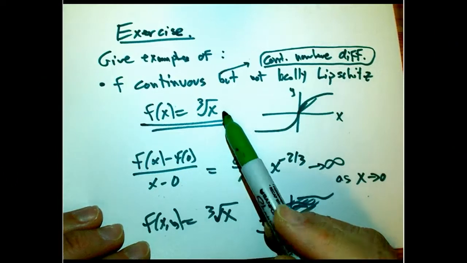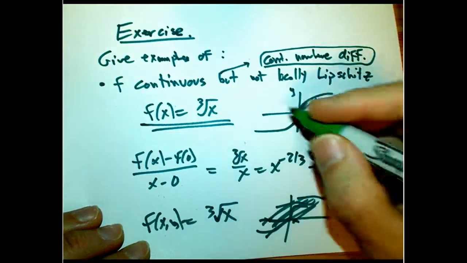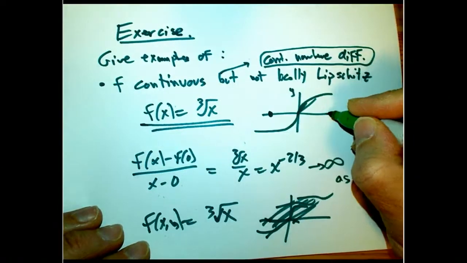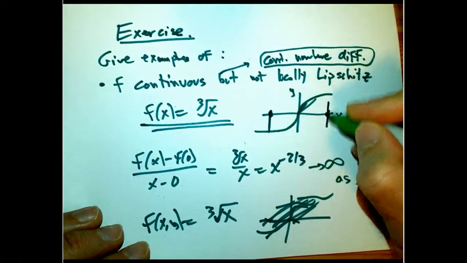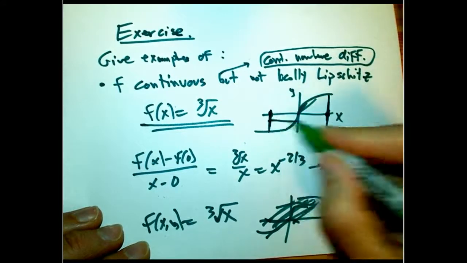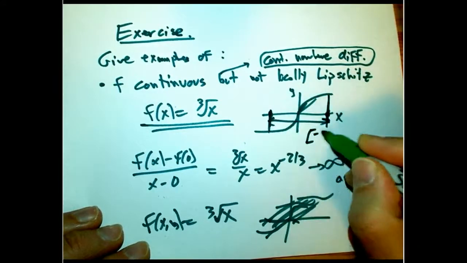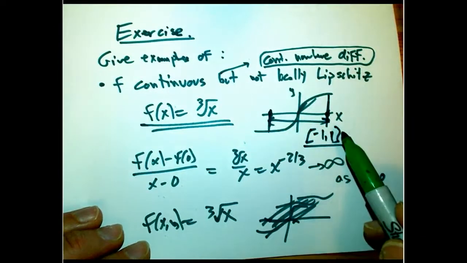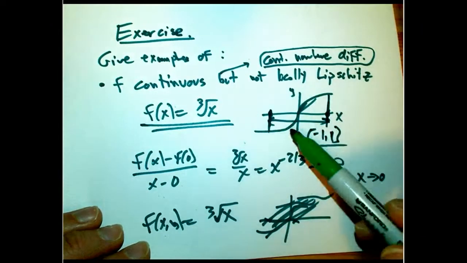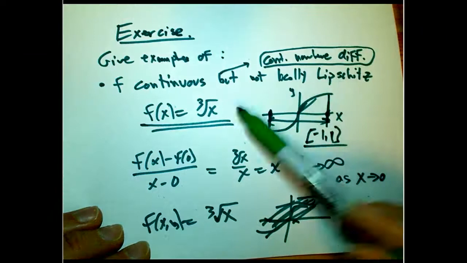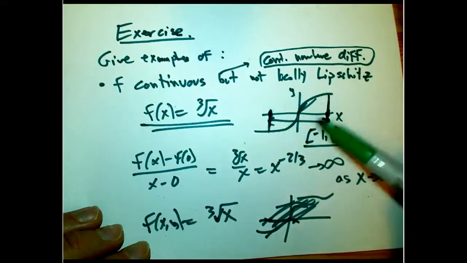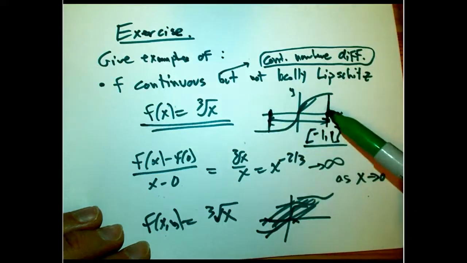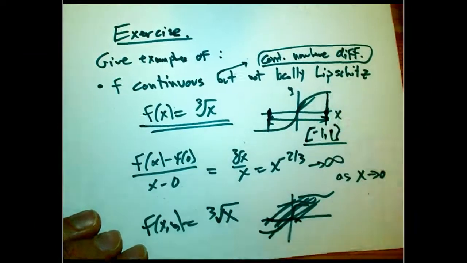But the easiest way is the theorem that says if you have a continuous function and its domain is a compact set, like -1 to 1, then it's automatically uniformly continuous on that region. It's a good one to think about for uniform continuity. It really is uniformly continuous here, but it's not locally Lipschitz.